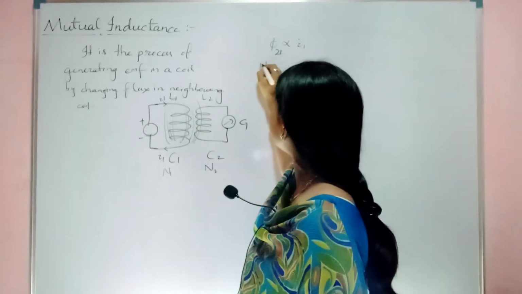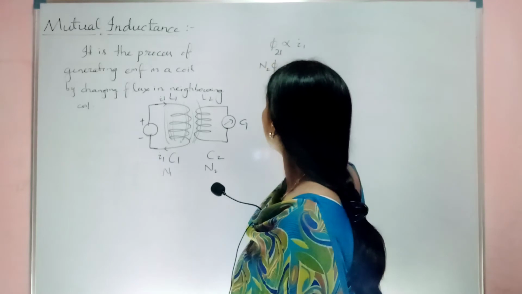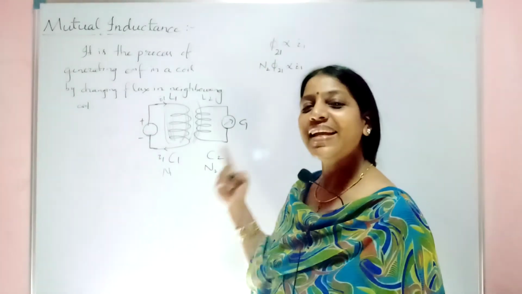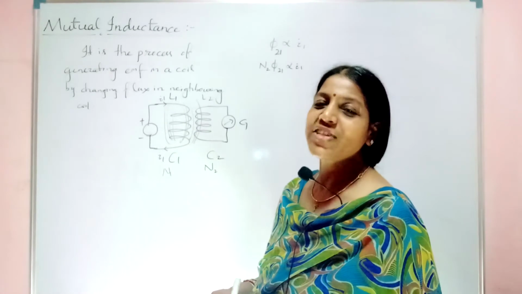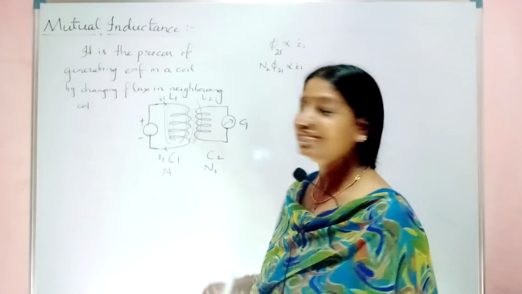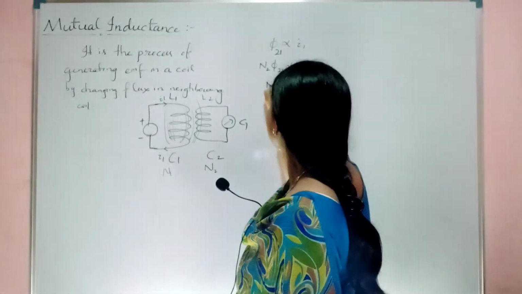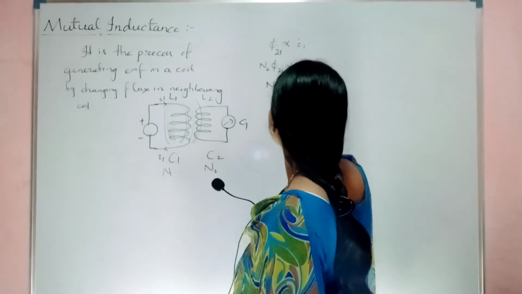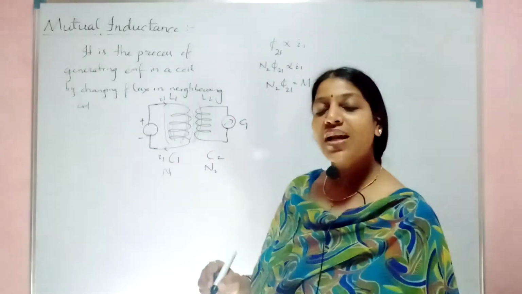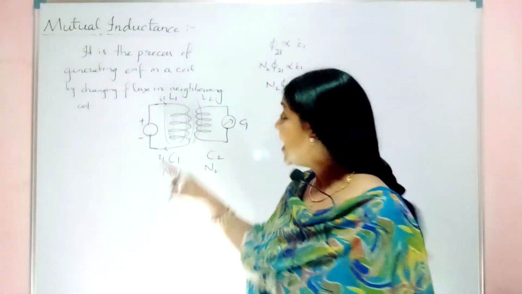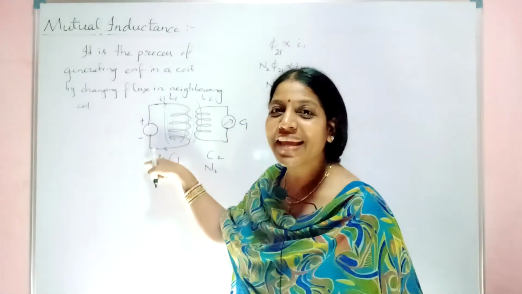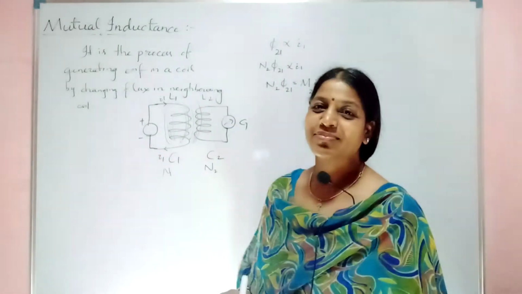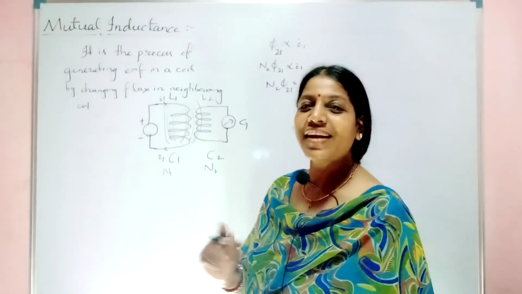So now I can write it as N2 phi 2 1 proportional to I1. Now can I replace it with a proportionality constant? So what will be that proportionality constant? N2 phi 2 1 equal to M, a constant that stands for mutual induction, mutual induction in the second coil due to the first coil. So M2 1.